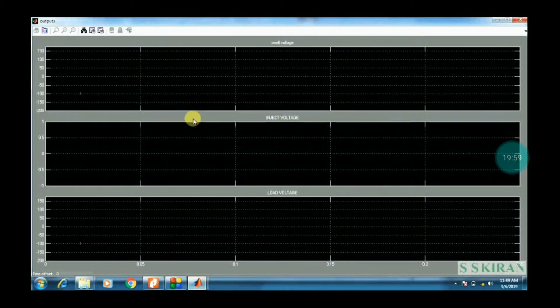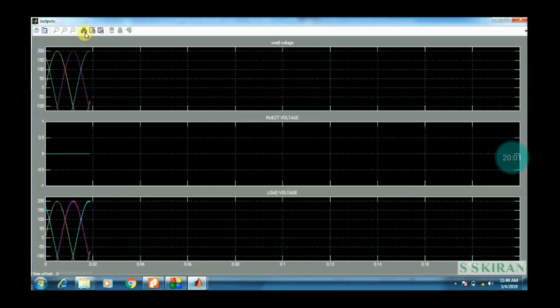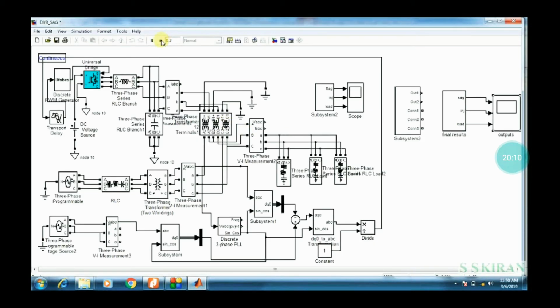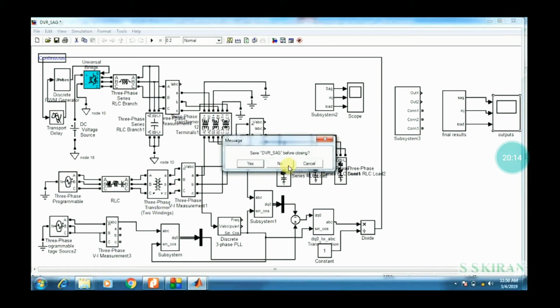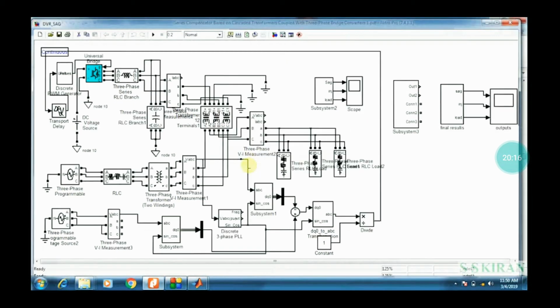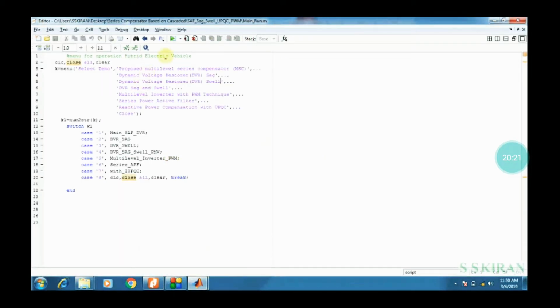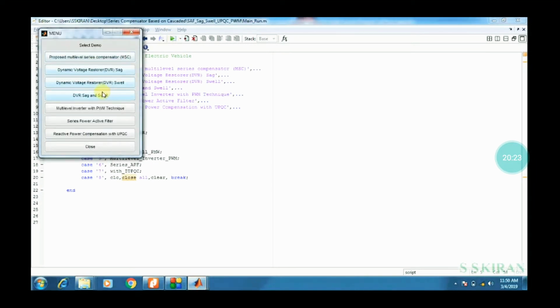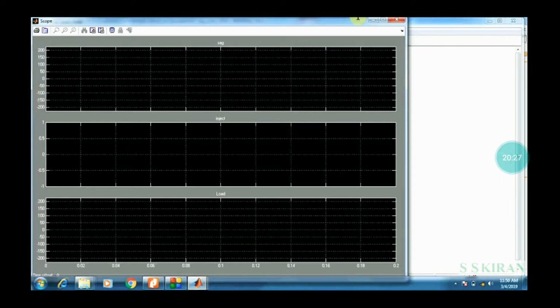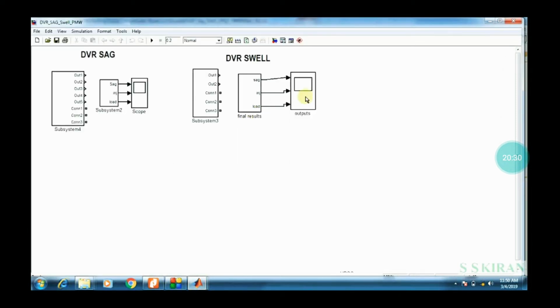Click on the output file, see this final output. This is the output, then close it, right? Grid voltage, injected voltage, load voltage. Stop this one, then we will enter into the next one. Now come back to the third one. This is the dynamic swell, right? Then double click on sag and swell.